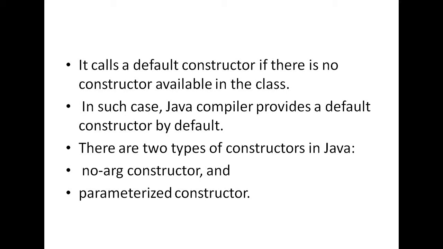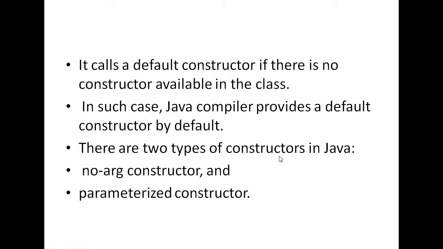Whenever a class does not contain any constructor, the compiler automatically creates a default constructor in the program. In such a case the Java compiler provides a default constructor by default.